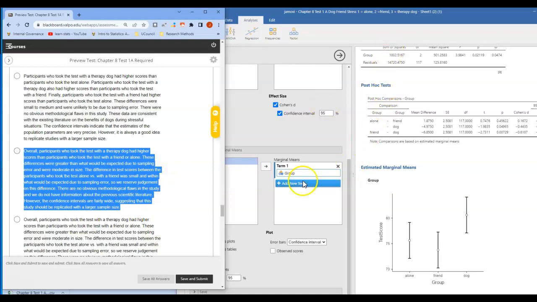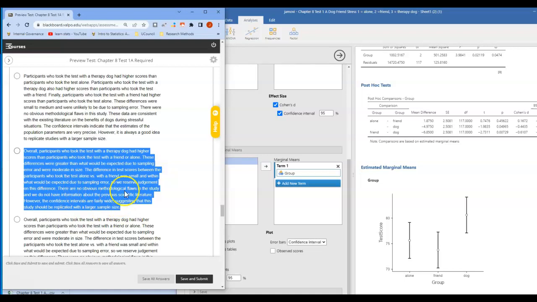Okay. So when we look at this, we're looking at those with the therapy dog condition, comparing it to the friend and the alone. Right, so alone dog, we found that that difference was unlikely to be due to sampling error, and it was a medium-ish effect. And then also with the friend dog, it was also unlikely to be due to sampling error, and it was a moderate effect as well, medium to large. So I just called them both moderate here. Now, we also then have to talk about that difference that seemed to be due to sampling error. The difference in test scores between the participants who took the test alone versus with a friend was small and probably due to sampling error.